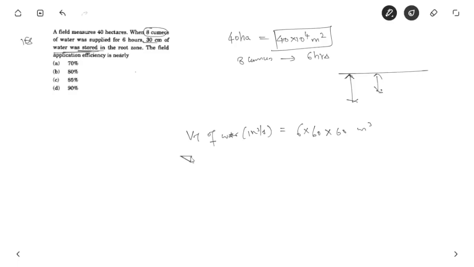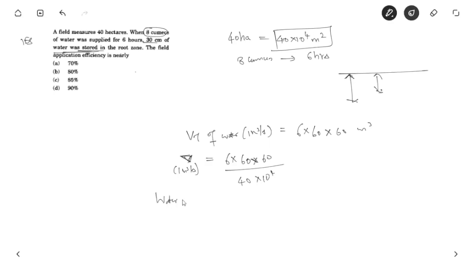So what is the delta? Delta is nothing but the volume of water per unit area. So 6 into 60 into 60 divided by 40 into 10 power 4. So this is the delta, which is for 1 meter cube per second.